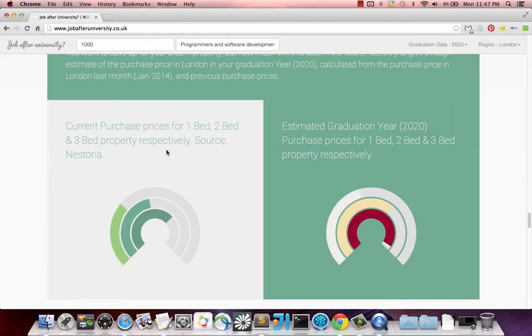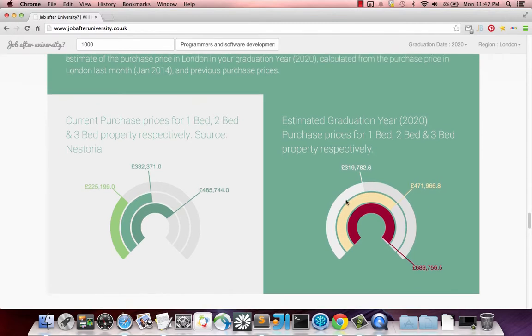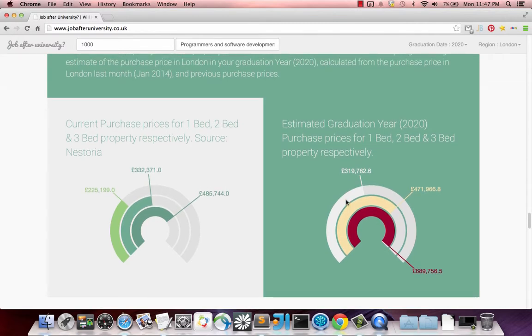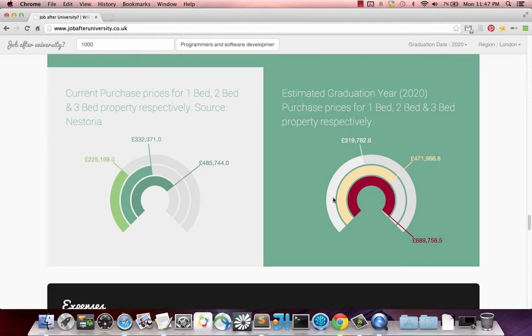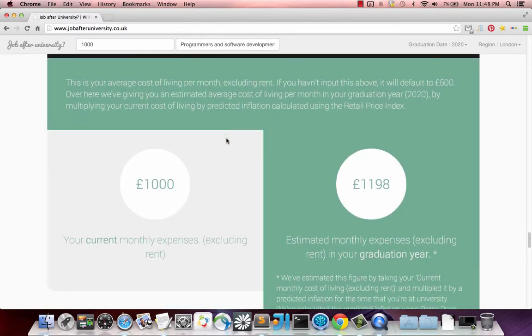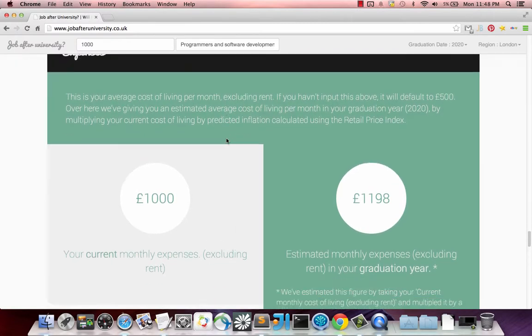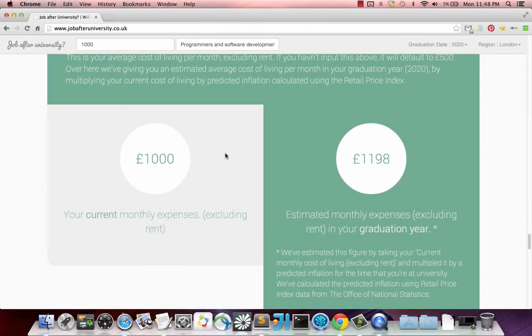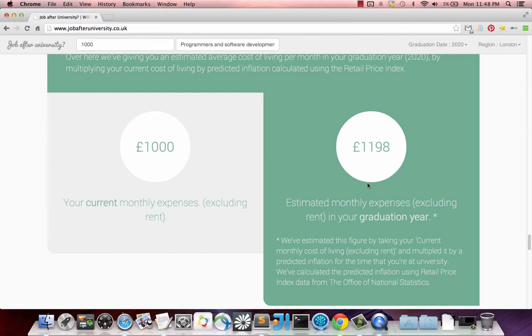So you're seeing the current price update, and then of course the estimated graduation year prices for a property update as well. We use this data to predict how long it would take a user to purchase that 1, 2 or 3 bed property in the future. So over here, using the expenses they've given us earlier, we've calculated their estimated expenses in their graduation year,